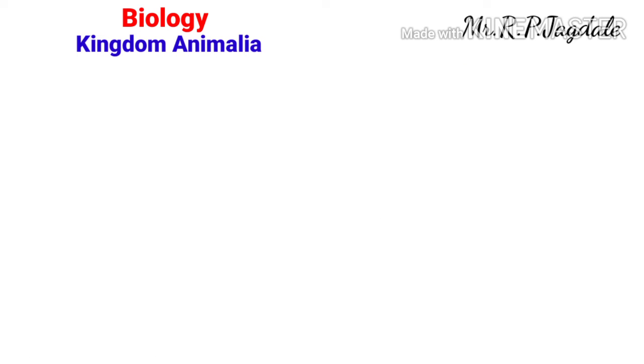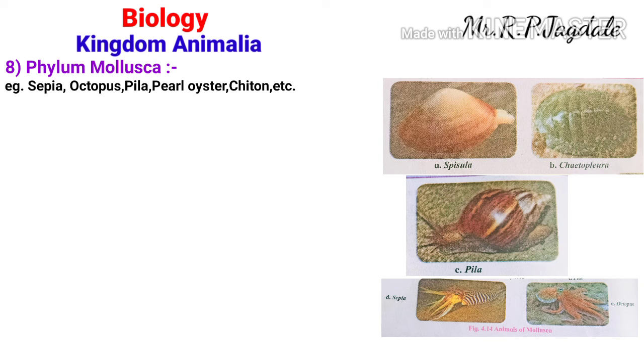Then the next phylum, the 8th phylum, is called phylum Mollusca. Mollis means soft. So these are soft bodied animals. The examples of this phylum are on your screen: Pila, octopus, sepia, pearl oyster, chiton, bivalve, Loligo, etc. So these are some examples of phylum Mollusca. They are soft bodied animals.